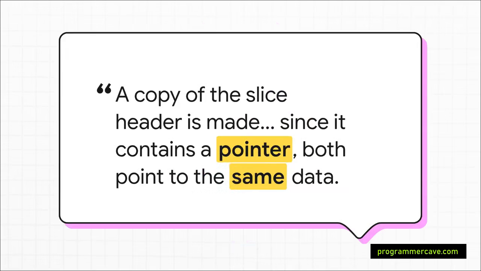The correct and impressive answer is this. Slices are always passed by value. What gets copied is the slice header, and that header is just a small struct that holds 3 things: a pointer to the underlying data, a length, and a capacity. So even though the header itself is a brand new copy, the pointer inside it is also copied, and it still points to the exact same original data. And that's why, when you change the elements of the slice, the changes are visible to the original caller. It creates the effect or the behavior of passing by reference.